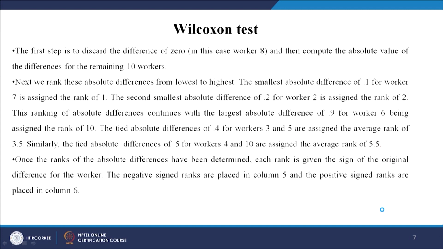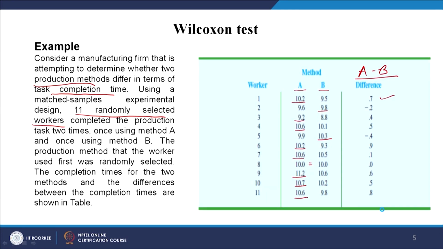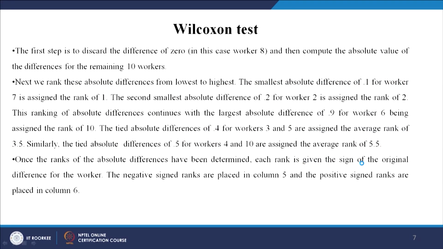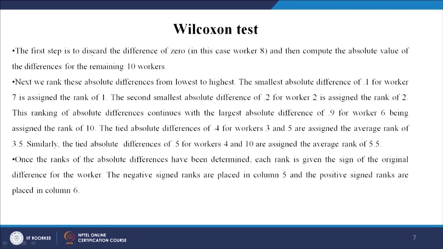The first step is, if you go back to the table, there was one case, worker 8, where the worker has taken similar time for both method A and method B. When such a case occurs in the Wilcoxon test, it is necessary to discard that particular case. So, the first step is to discard the difference of 0, in this case worker 8, and then compute the absolute value of the differences for the remaining 10 workers.